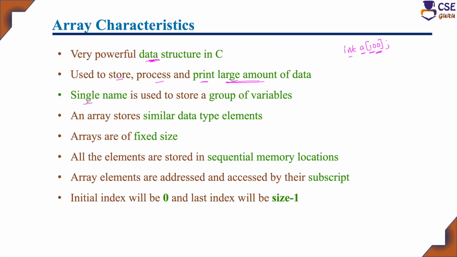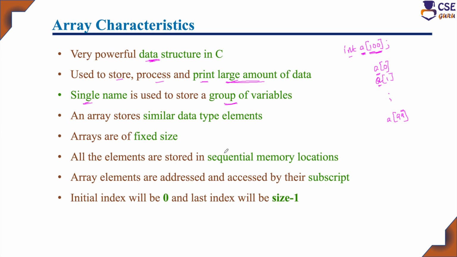And a single name is used to store a group of variables. If you consider a group of 100 variables, you can access them with this single name A, with its subscript: A of 0, A of 1, likewise, with its subscript you can access. A is the single name of the array. The array name here is A only, up to A of 99.